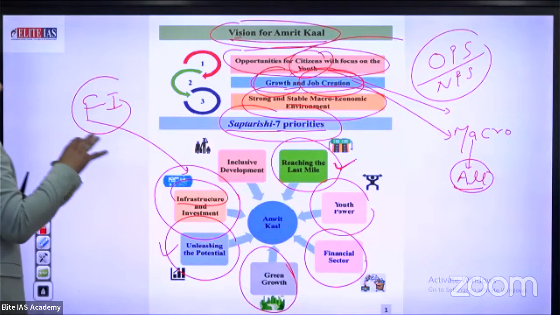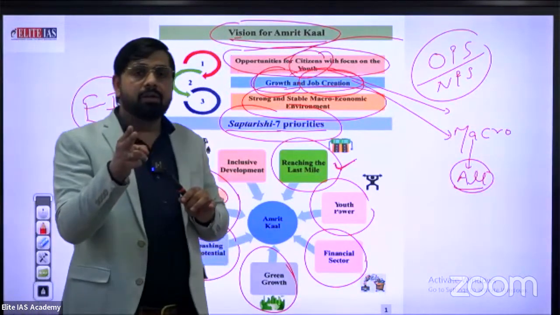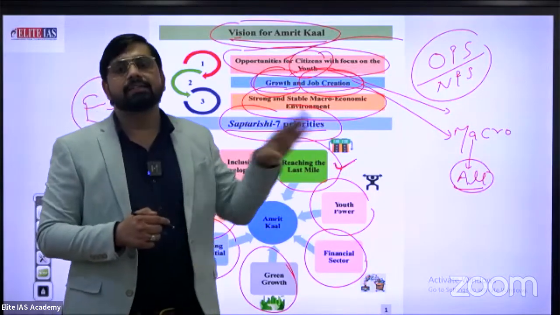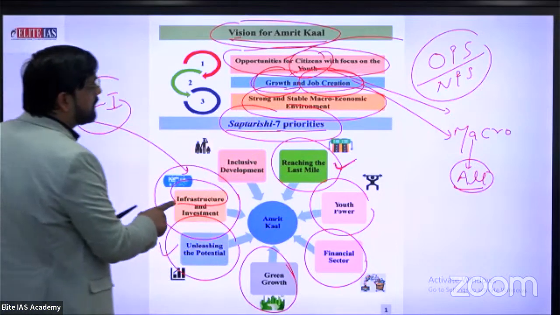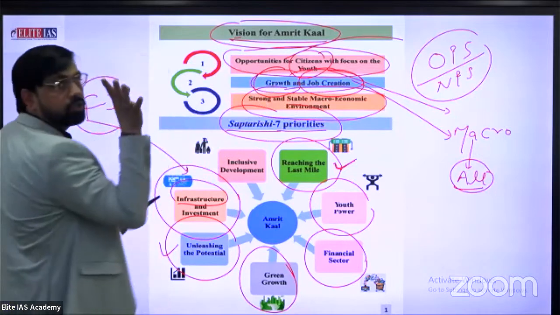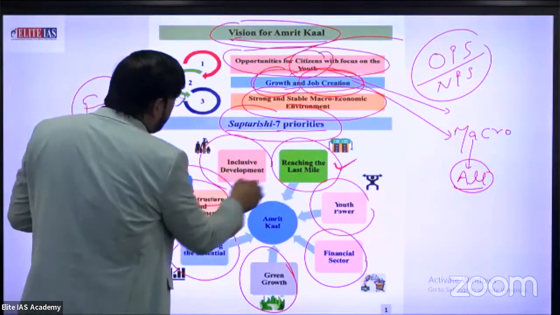That's why investment in infrastructure is also a way to create jobs in India in different sectors. Infrastructure investment is a perfect example to fulfill our vision of job creation and growth.